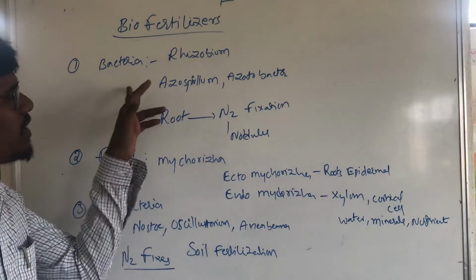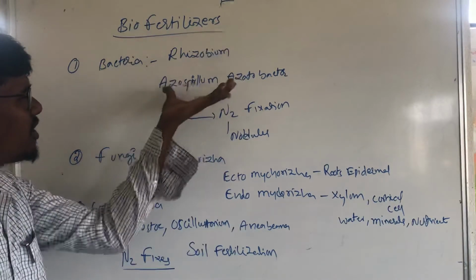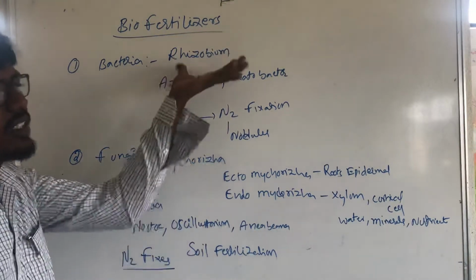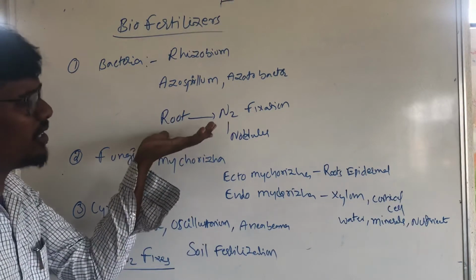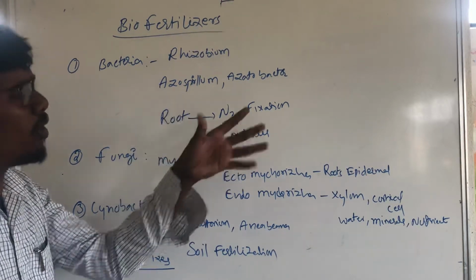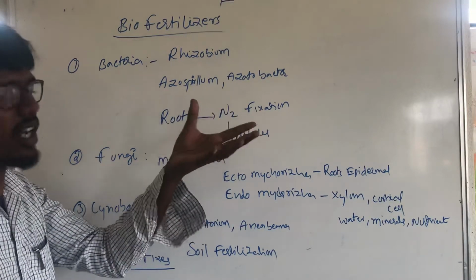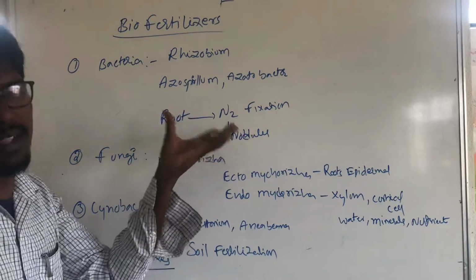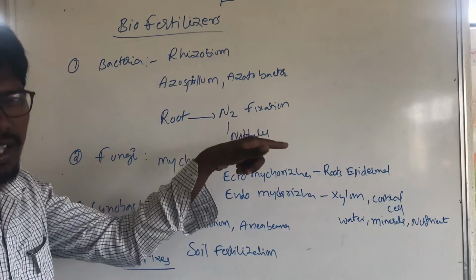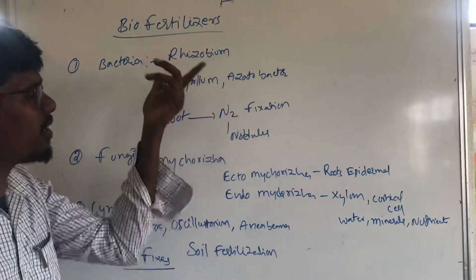Bacteria include Rhizobium, Azospirillum and Azotobacter. These three are bacteria found in the root system of the plant. The root system collects nitrogen nodules, which means nitrogen fixation. They supply nitrogen to the plants and prevent pathogens. All the organic materials are also supplied to the plant.